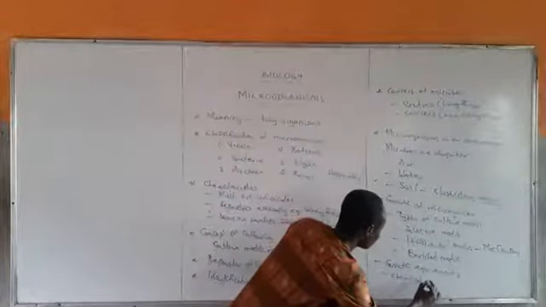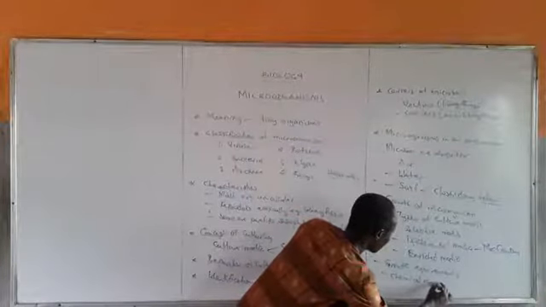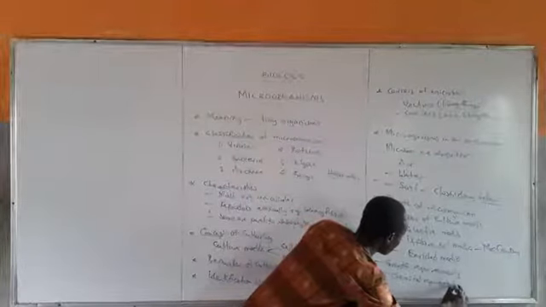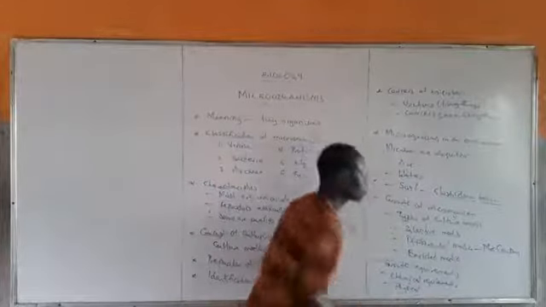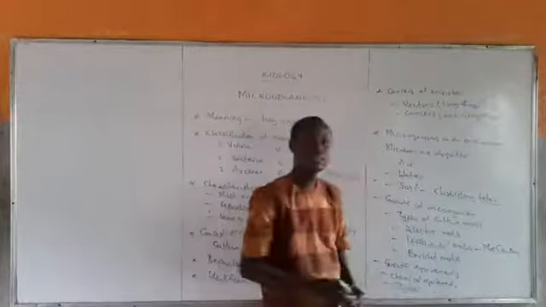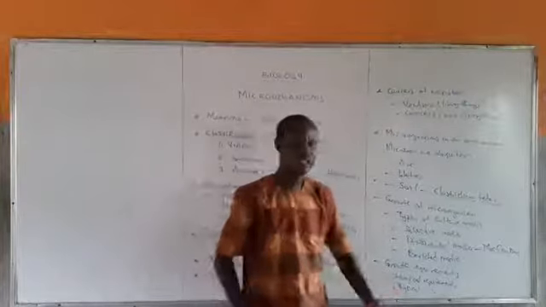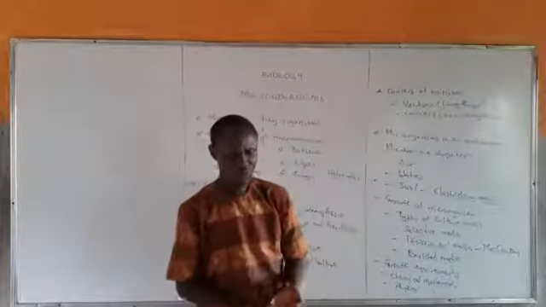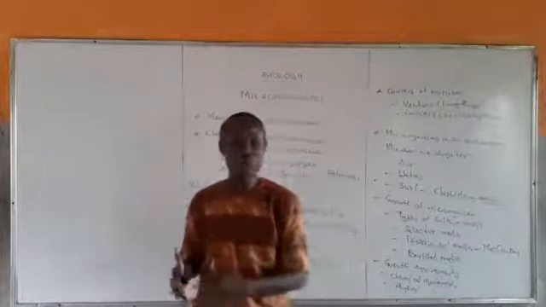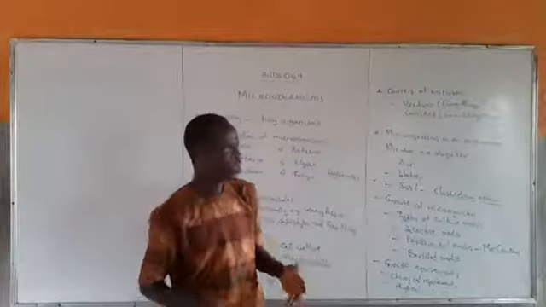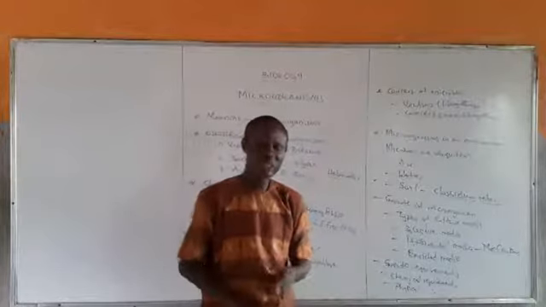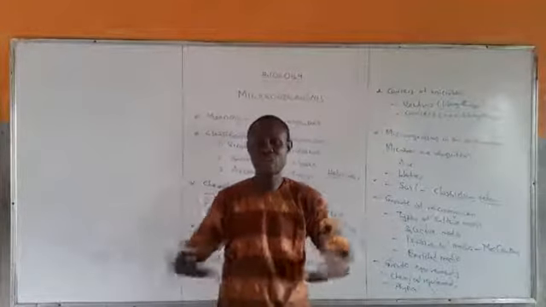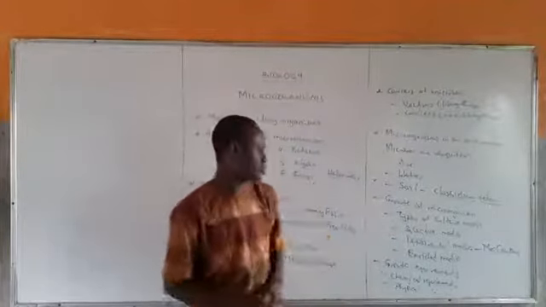Chemical, in terms of mineral requirements by the organisms. They require something like carbon. Most of these macromolecules contain carbon. For example, our carbohydrates, our lipids, our proteins, they all contain carbon. Carbon is the backbone of organic compounds.